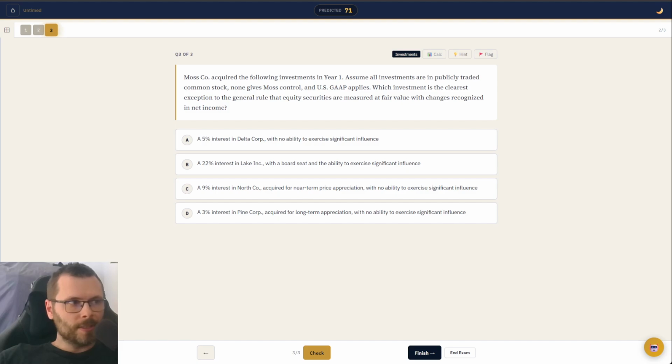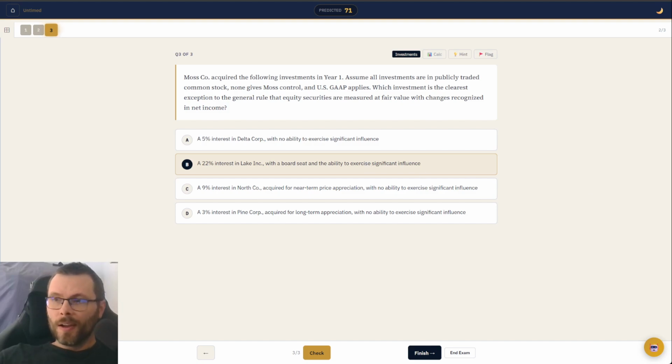So right away we know this is the 0 to 20% fair value. Just scanning these, all of these are less than 20% except B. So I'm going to read the question a little more, but I'm going to highlight B because I'm thinking that one would be the answer. Let's exercise significant influence.